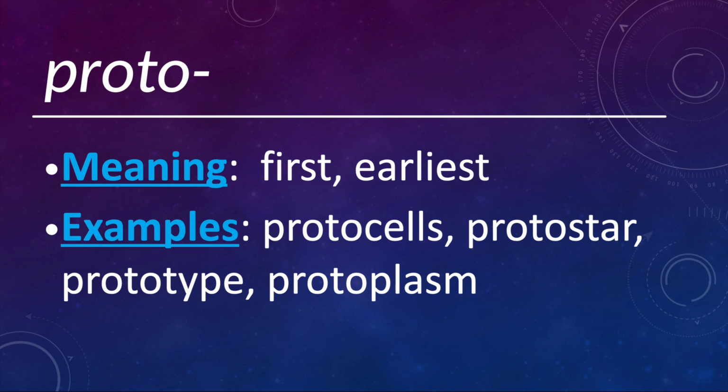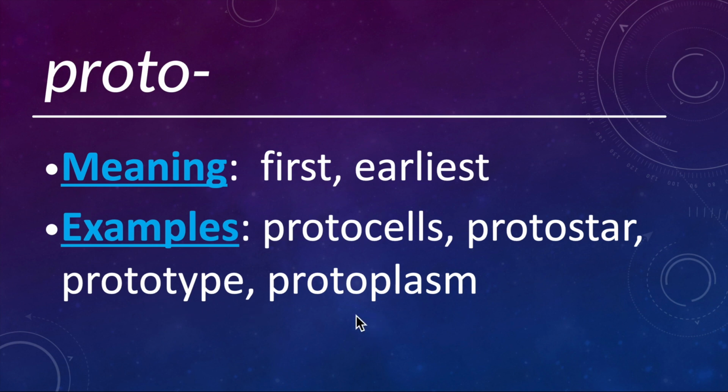Proto means first or earliest. So protocells, these were the first earliest cells. These are before prokaryotes. These are before bacteria. These are basically like cell membranes with really not much in them. So protocells. Protostar is basically a star right before it actually starts to undergo nuclear fusion. So it's a baby star. Prototype is like the first of something that's made. So you make a prototype of something to see if it works.